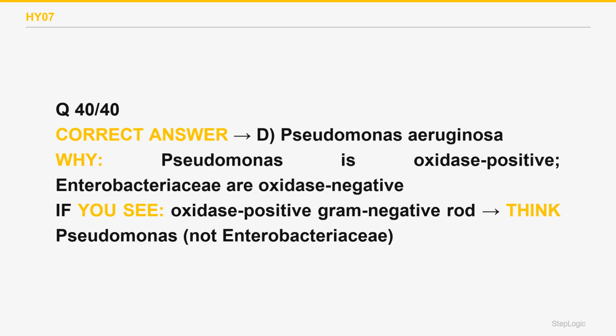The correct answer is D. Escherichia coli is a member of the Enterobacteriaceae and is oxidase negative, so it cannot be this isolate. Choice A wrong. Klebsiella pneumoniae is likewise an oxidase negative enteric, not consistent with a positive test. Choice B wrong. The oxidase positive rod is Pseudomonas aeruginosa.